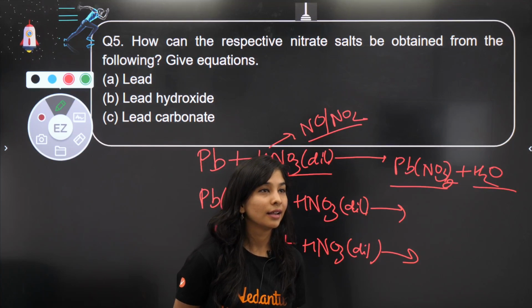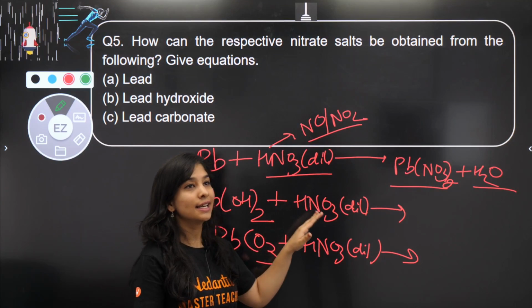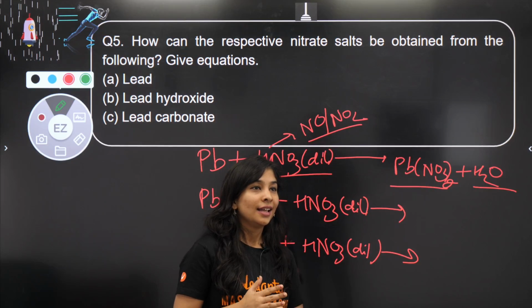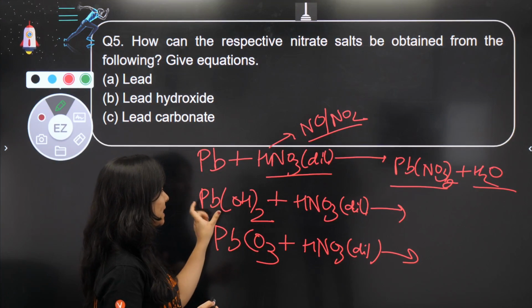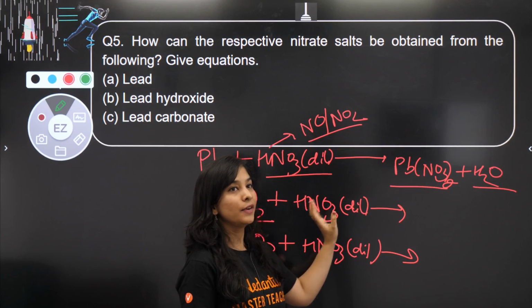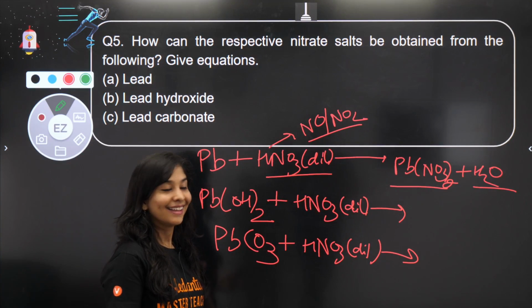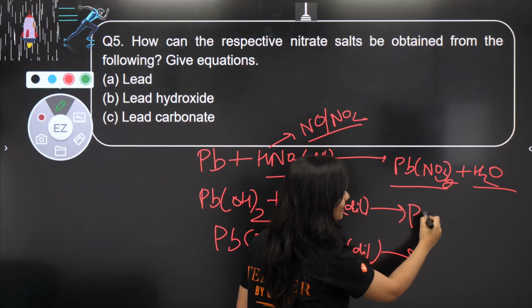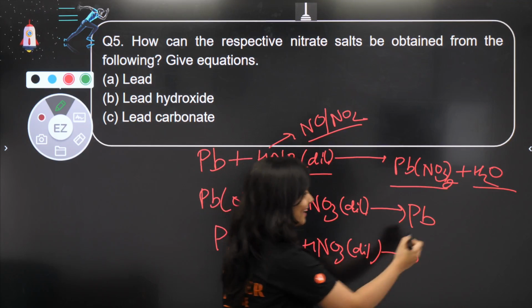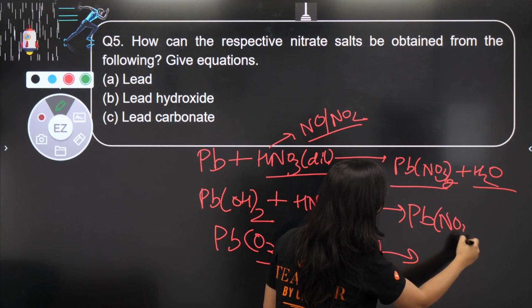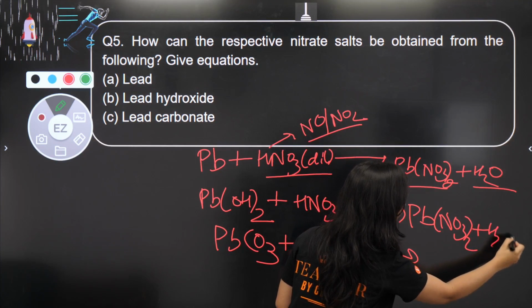Tell me. What kind of reaction is this? Yes, neutralization reaction, base with acid will always form salt and water. Correct. So what products will be formed? Lead nitrate plus water, right?